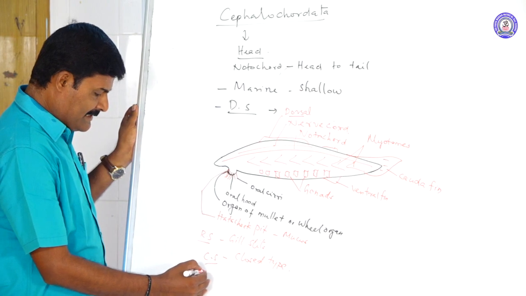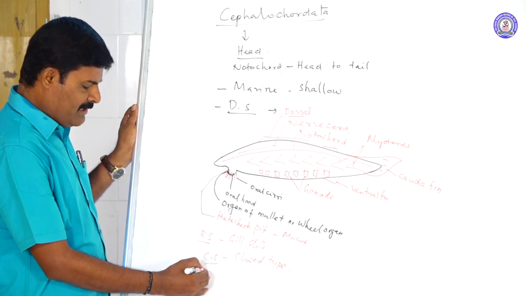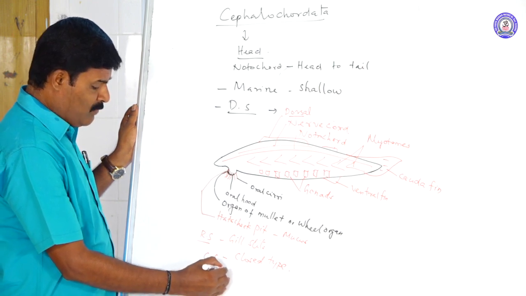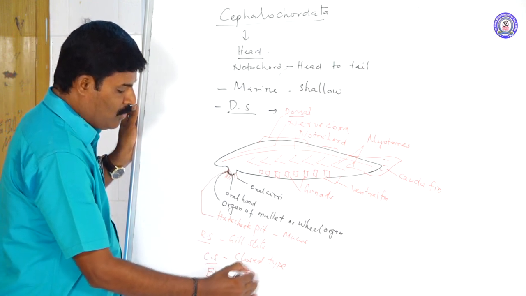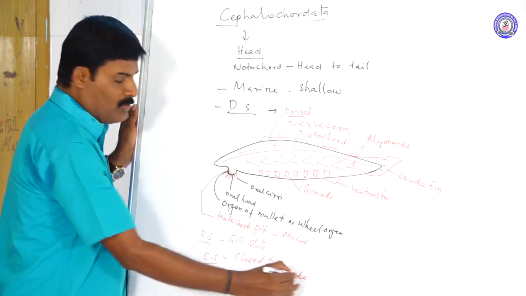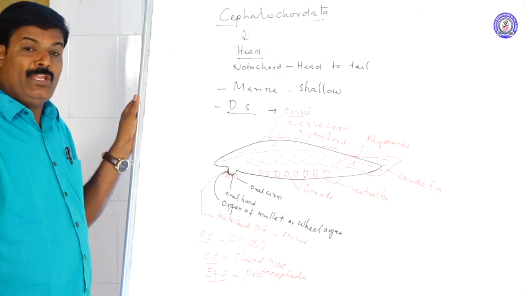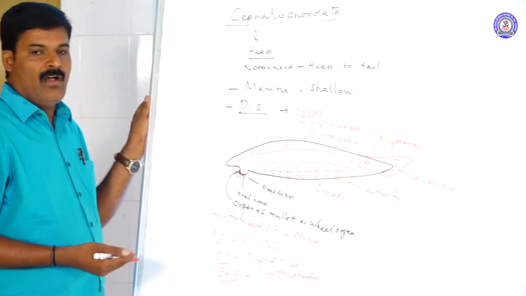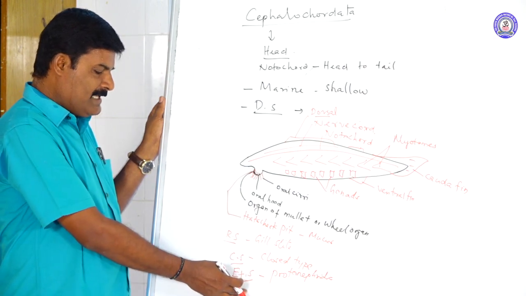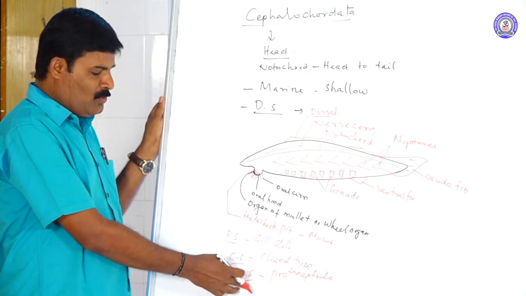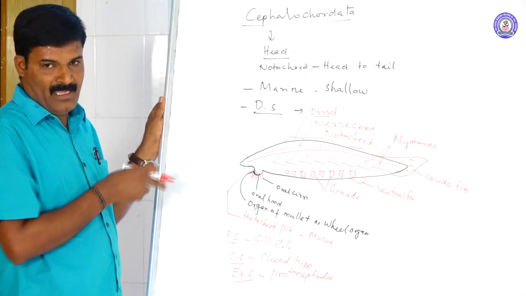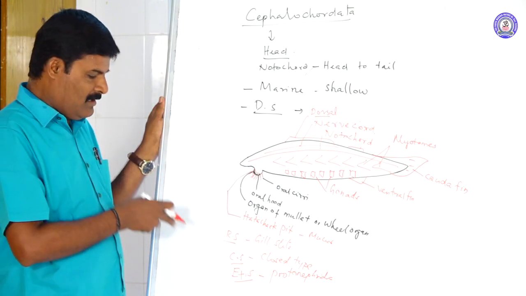Next is the excretory system. The excretory organs of cephalochordates are protonephridia, otherwise called solenocytes. In addition, the Hatschek pit nephridium is present in amphioxus.